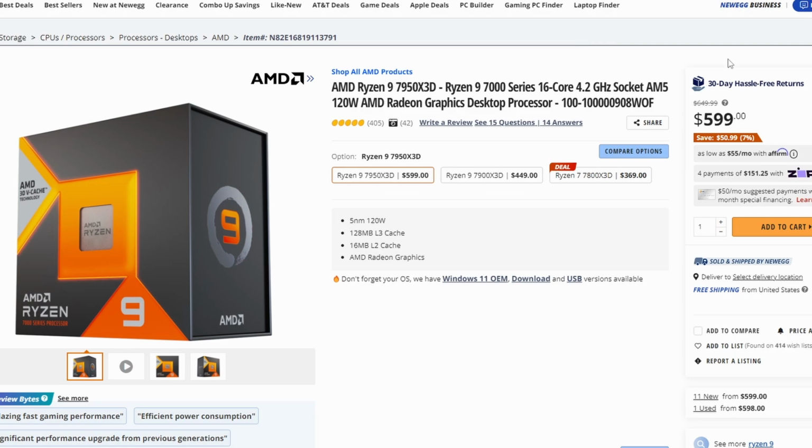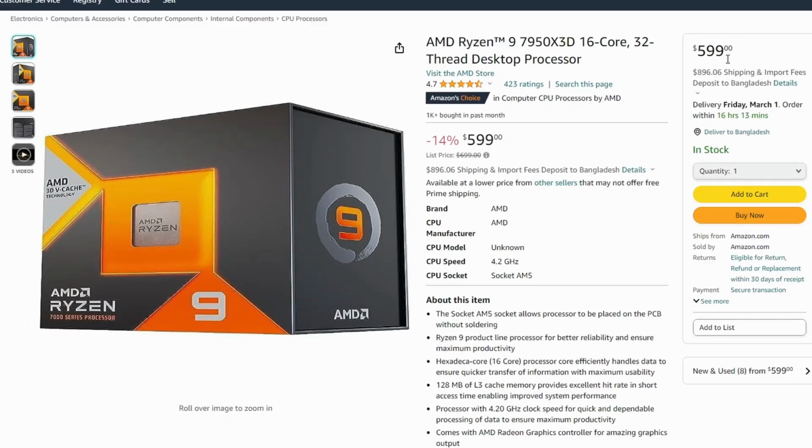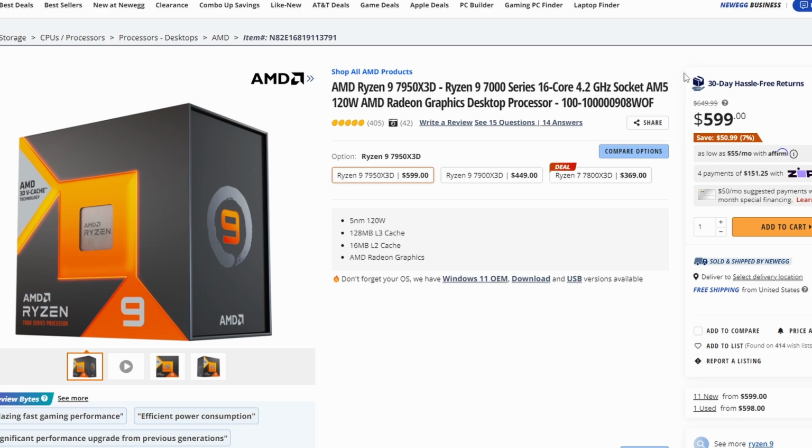On Newegg, it was already $649, so compared to the Amazon price, it was lower, $50 less, but now we have similar pricing compared to the Amazon one, which is $599. In this case, it's 7% off because it previously was $649. So that would be the best deal we can get, because on Amazon it is the same price, $599, and on Newegg it is also the same price. So it doesn't really make a difference.